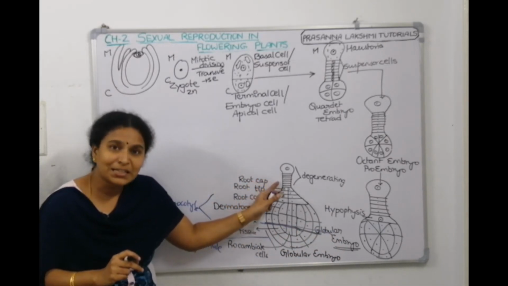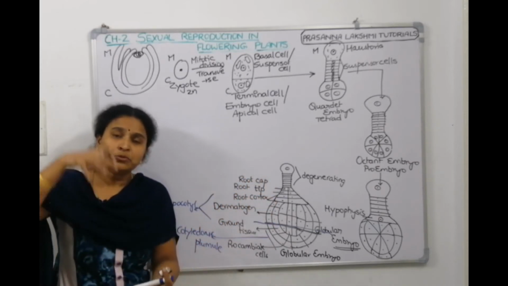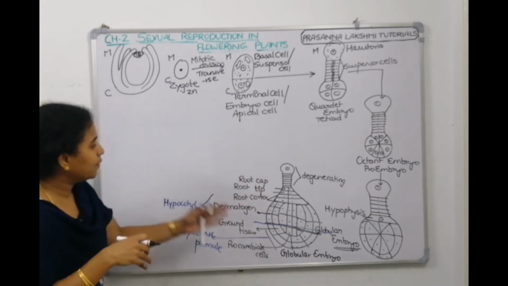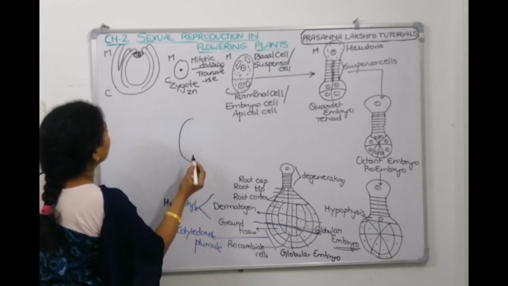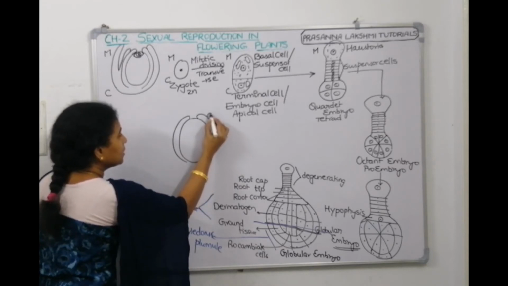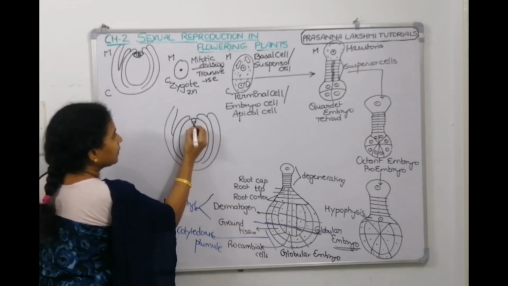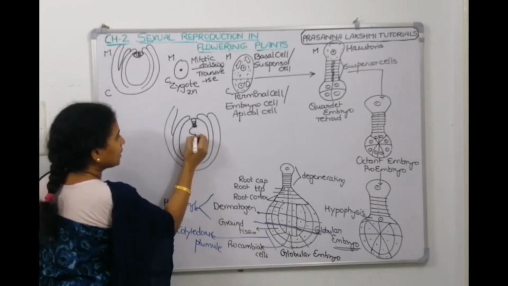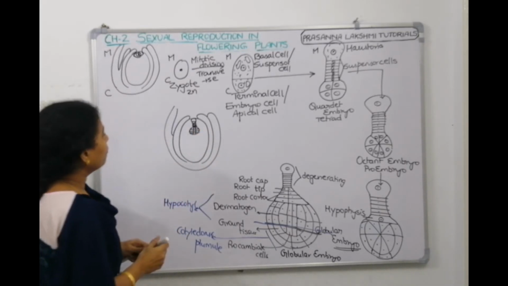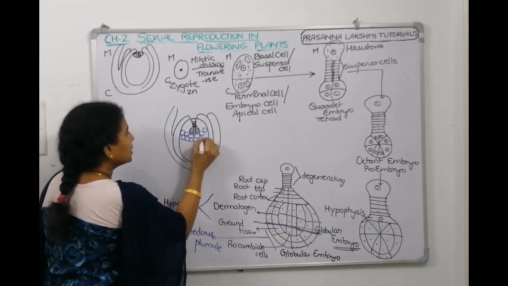What is the role of these suspensor cells and haustorial cells? The haustorial cell and suspensor cells push the embryo deep into the endosperm so that it can derive nutrition. If we want to see that, I'll draw the ovule once again here. This is the ovule we are looking at. Here is the haustorial cell and these are suspensor cells, and here is our embryo, surrounded by endosperm, all these nutritive cells.